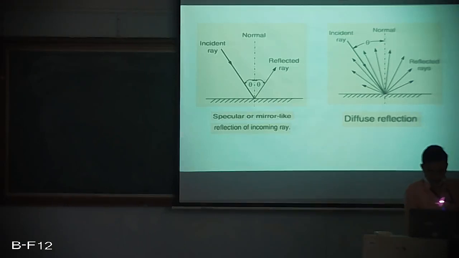The second diagram tells us that there is a single incident ray which is coming and falling on the surface and is making an angle of theta with the normal. And we are finding that the reflected rays are coming out in multiple directions and they are getting diffused. So when these reflected rays are in multiple directions, then it is a diffuse kind of reflection.